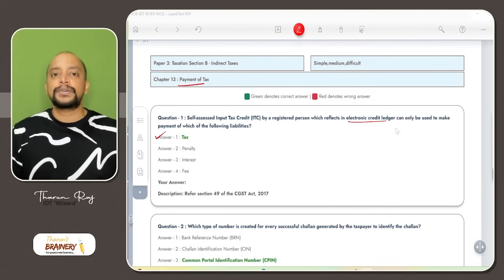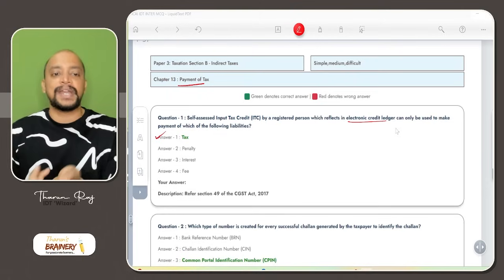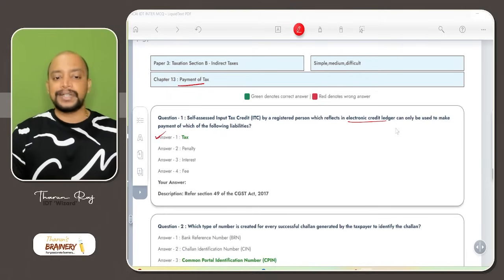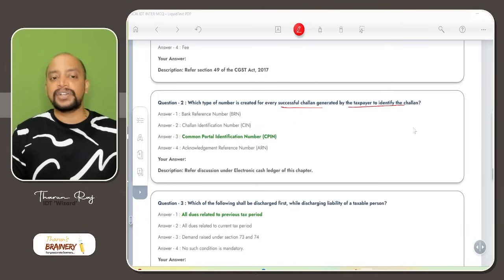Only tax. So balance in electronic credit ledger can be used only for payment of tax, but the balance in cash ledger can be used for payment of tax, interest, penalty, etc. So here it is only tax. Then next, number 2. Which type of number is created for every successful generation by the taxpayer to identify the challan? So it is CPIN, Common Portal Identification Number.